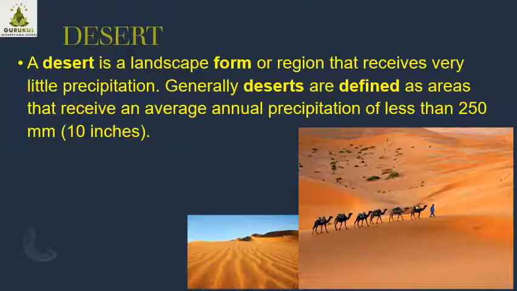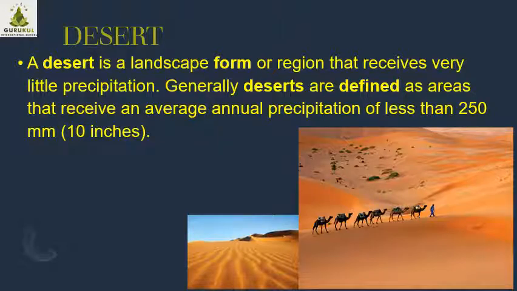So a desert is a landscape form or region that receives very little precipitation. Precipitation means the rainfall. Purposely I have not changed that word so that you will know that precipitation means rainfall. Generally deserts are defined as the areas that receive an average annual precipitation of less than 250 millimeters. Now you can see your scale.